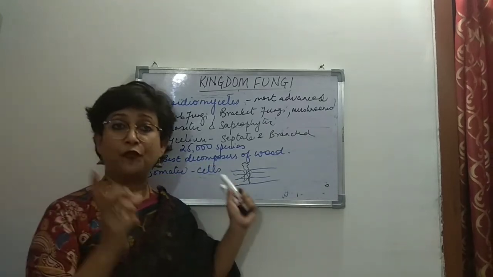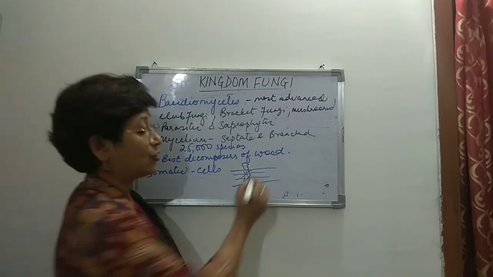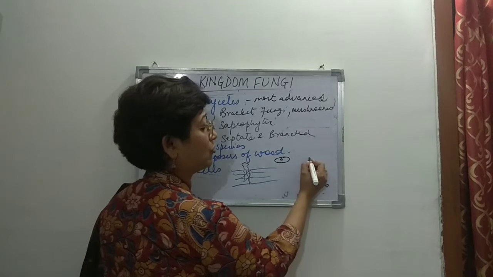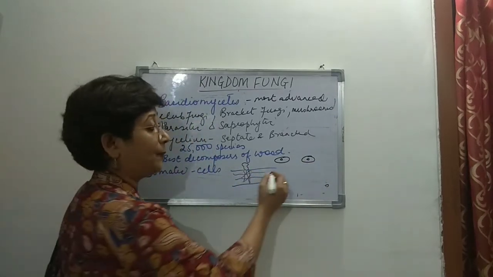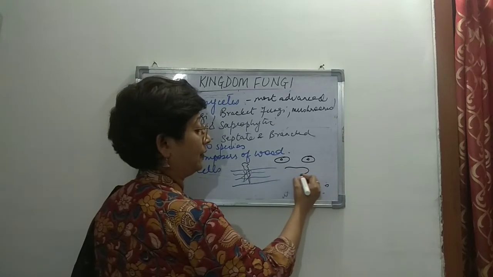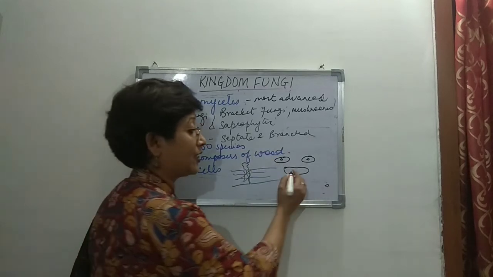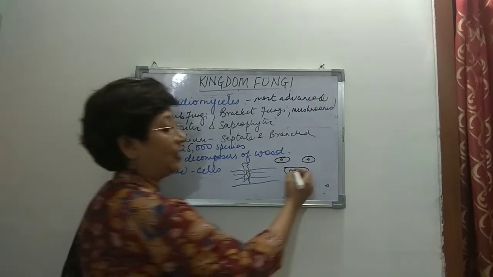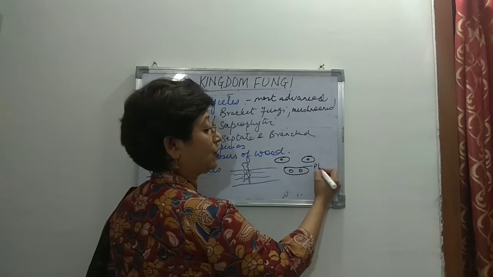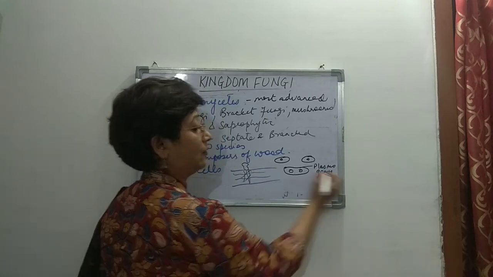So there are two different strains of the cells that come together. We have discussed this earlier also. When two different strains of the cell come together, the protoplasm fuses, and the nuclei remain separate. This fusion of the protoplasm is known as plasmogamy, right?